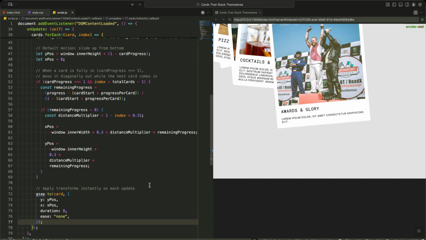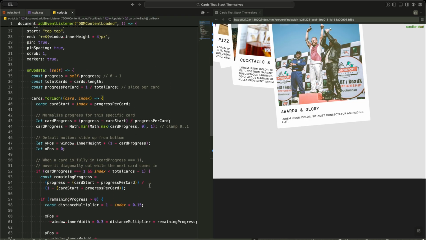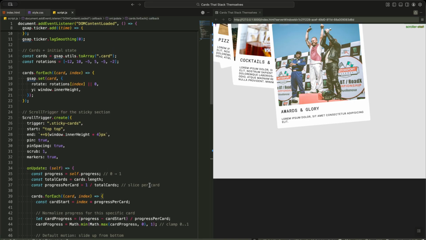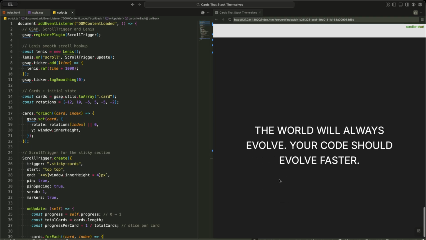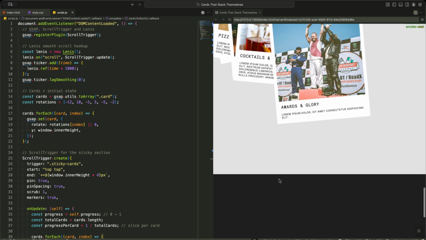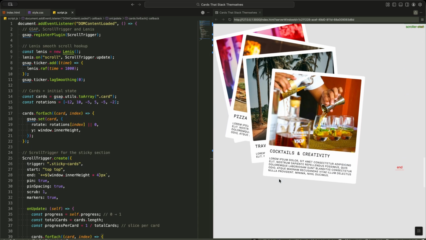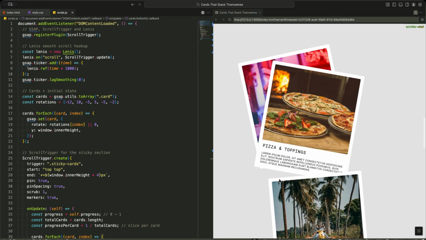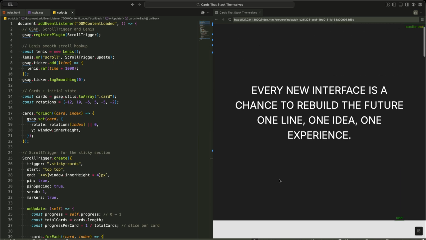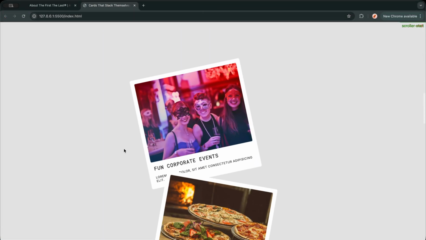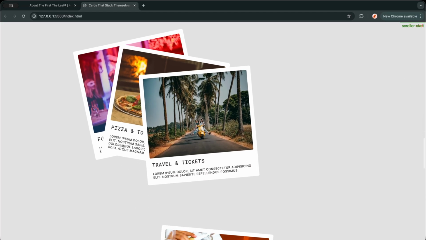Then, we configured a scroll trigger to pin the card section and create a controlled scroll journey. Inside the onUpdate callback, we wrote the logic to stagger each card's entrance, animate it upward from the bottom of the screen, and, once it's fully in view, smoothly drift it diagonally to the left to make room for the next card. The result is a polished, organic stacking effect where cards rise, settle, and glide aside in perfect sync with the user's scroll.